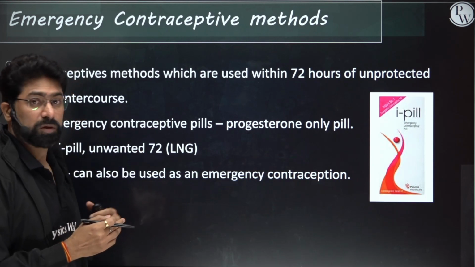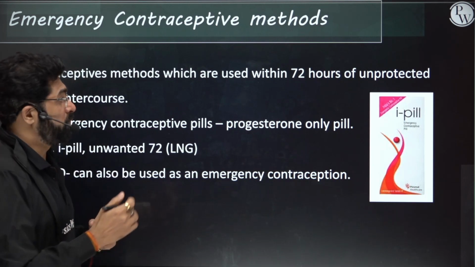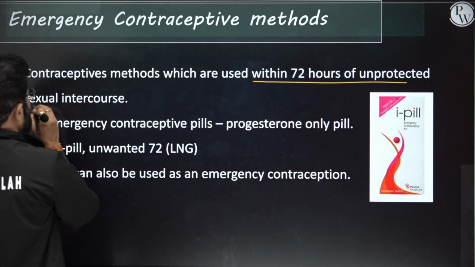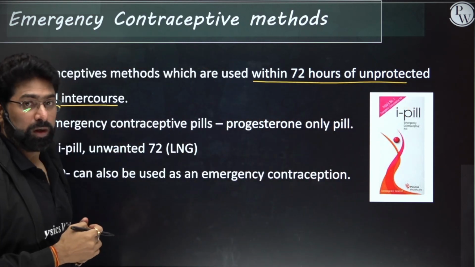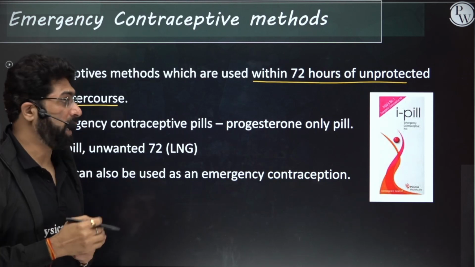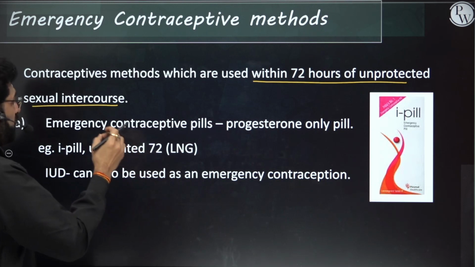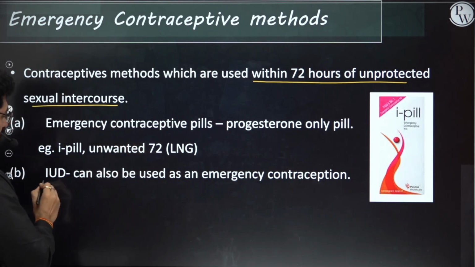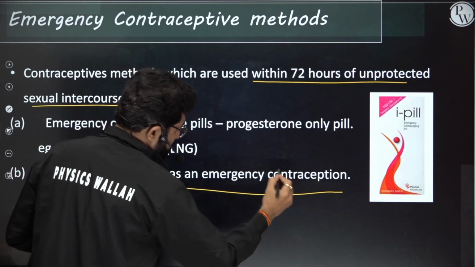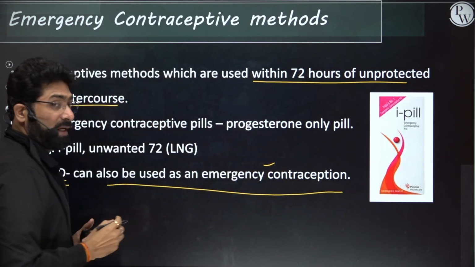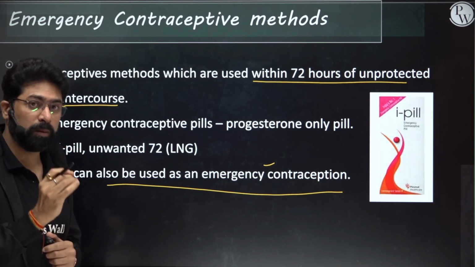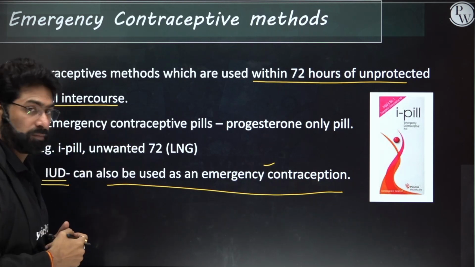Those contraceptive pills which can be taken within 72 hours of unprotected sex are called emergency contraceptives. And for that, IUDs also can be used. You can see here, IUDs can also be used as an emergency contraception if they are inserted within 72 hours of unprotected sexual intercourse.